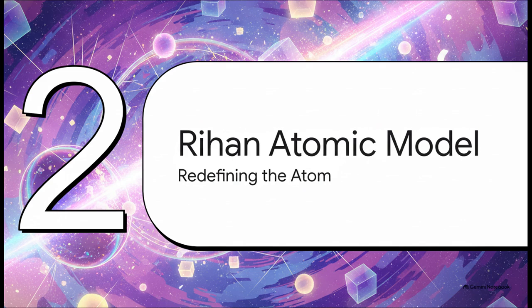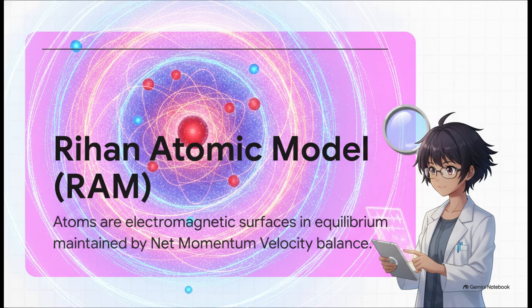Section 2. The Rihan Atomic Model, redefining the atom and space-time. To fix this massive accounting error, we need a totally new framework. Enter the Rihan Atomic Model, or RAM for short. This completely flips the standard grade school model of the atom on its head. Instead of empty space with tiny point-like particles whizzing around, RAM views the atom as a system of concentric electromagnetic Gaussian surfaces. You've got protons revolving on the inside, electrons on the outside, and they're locked in this dynamic equilibrium by a vanishing net momentum velocity balance, which basically means the system is completely stable on its own. No need to invent extra short-range forces to explain why atoms don't just collapse in on themselves.